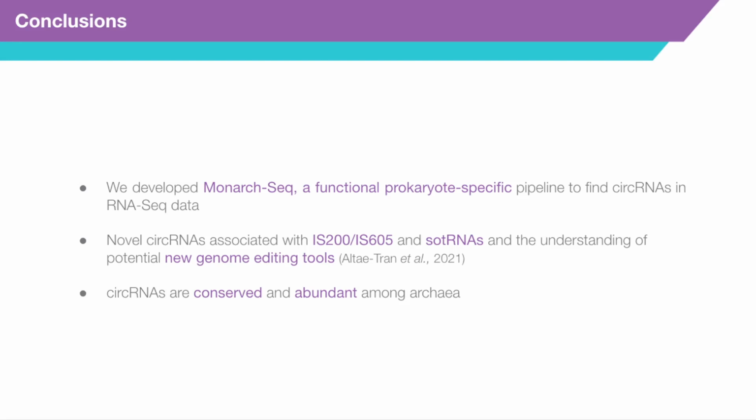So we successfully developed Monarch-seq, a computational pipeline to search for circular RNAs in prokaryotic RNA-seq data that could retrieve previously known circular RNAs in archaea. And besides that, we could also detect novel circular RNAs associated with insertion sequences ancestral to the Cas proteins, opening the door for a better understanding of the function and regulation of these potential new genome editing tools.